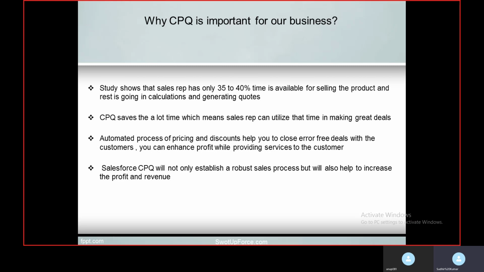Since sales rep has more time to discuss things with the customer, it will definitely increase your sales. Once your sales increase, it means profit and revenue will increase.